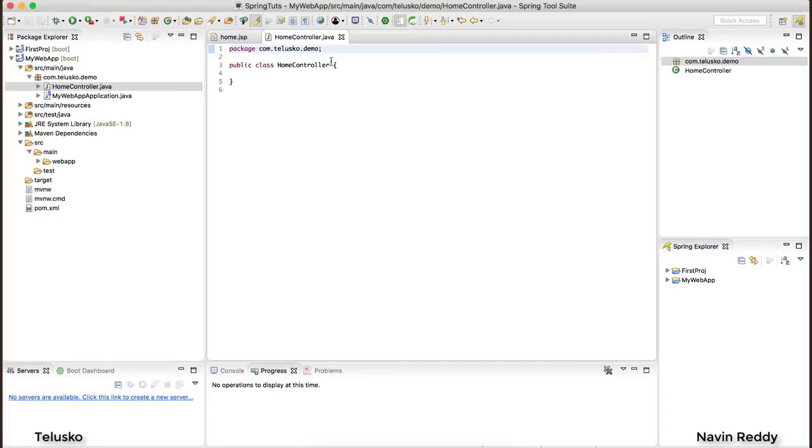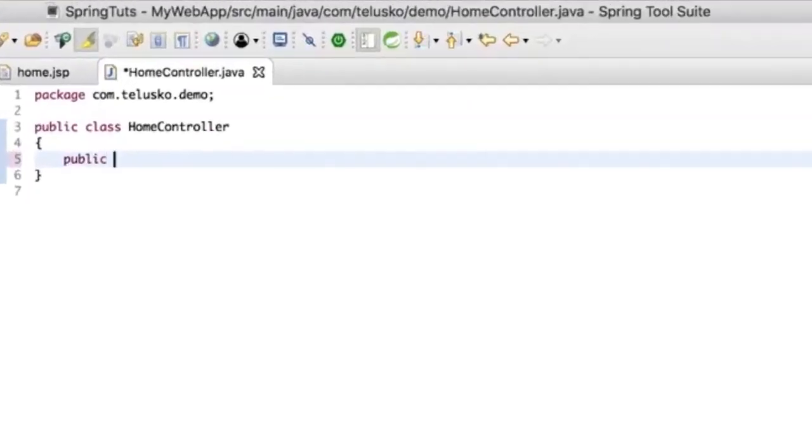Now once you got a class, it's very easy. You just need to add a method. Normally if you remember servlets, in servlet what we do is we create a service method. And don't worry, even if you don't know servlet, that's fine, because Spring MVC is much easier than servlets. So we need to create a method, right? Because we want to perform an action. So I would say I want to create a method which is public, or maybe I will say void, and I would say maybe home. Again, it doesn't matter what your method name is, but just to keep it simple, I'm using the same method name as the request.